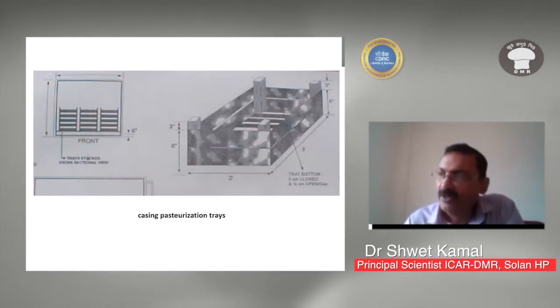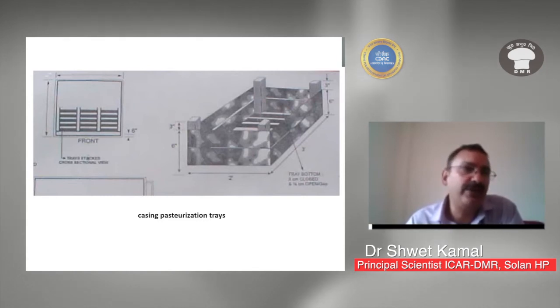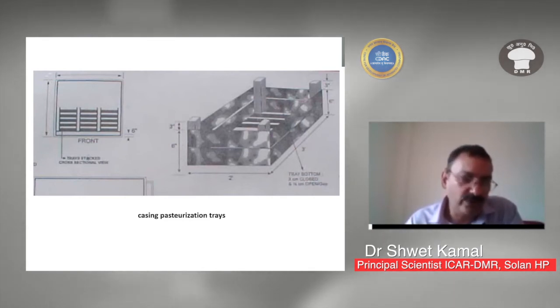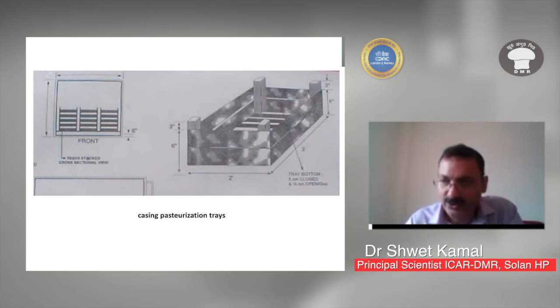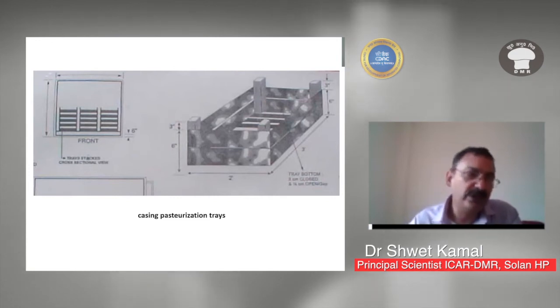So we normally use sterilized or pasteurized casing soil in trays. It can be plastic trays or wooden trays. It can be stacked vertically, so more and more casing soil can be accommodated in a small room, because you have to use a boiler for this. So the smaller the room, the better.